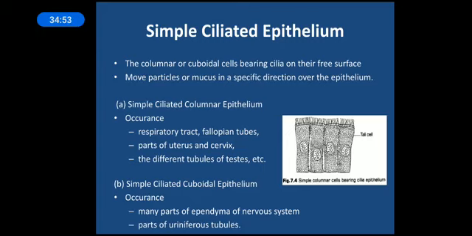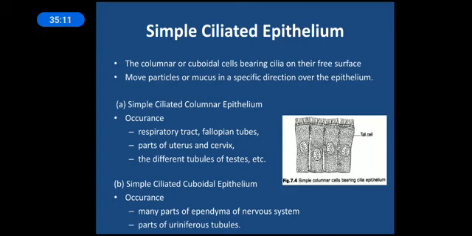The cilia will flutter in a manner so that whatever substances come in their path get moved in a particular direction. Okay, next, different types again: simple ciliated columnar epithelium and simple ciliated cuboidal epithelium, according to the shape.